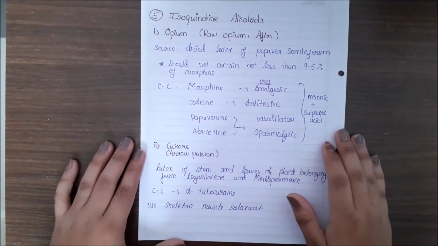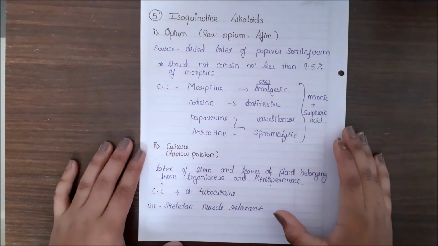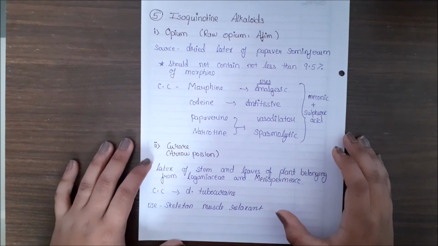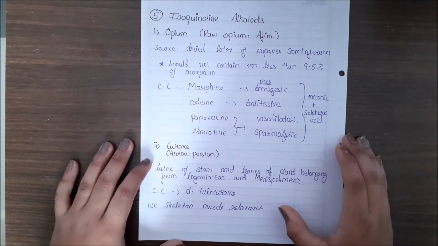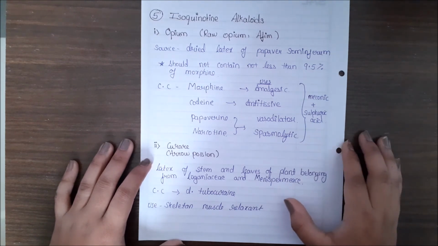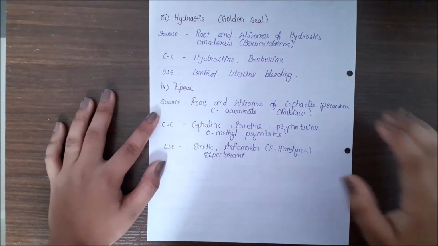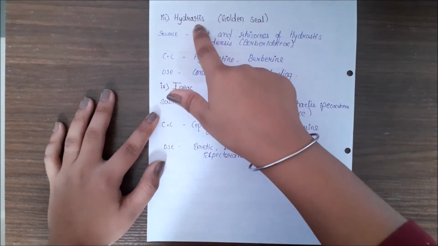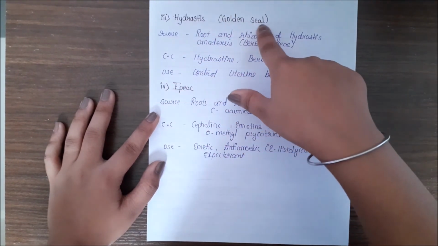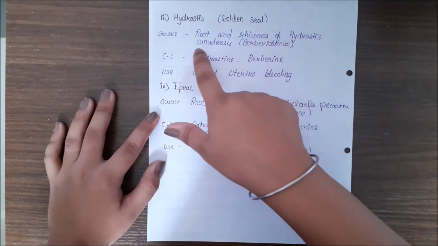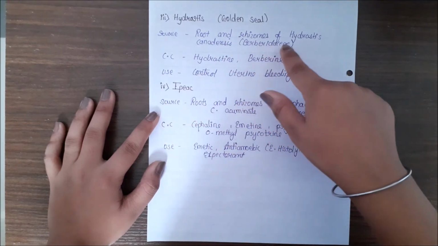Next one is curare. Curare is also known as the arrow poison. The latex of stems and leaves of the plant belonging to the family Leguminosae and Menispermaceae are collected and they are used as curare. Chemical constituent is D-tubocurarine and it's used as a skeletal muscle relaxant. Next is hydrastis. We can also call it golden seal. Its source is roots and rhizomes of Hydrastis canadensis and its family is Berberidaceae.